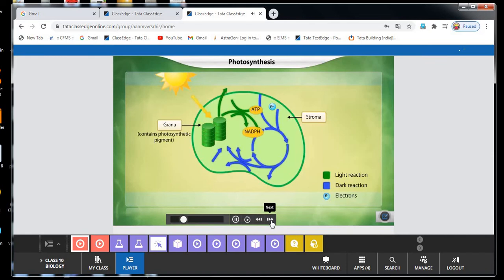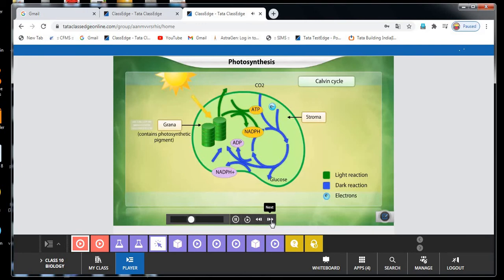In the dark reactions, ATP and reduced NADP, the products of the light reactions, are used to convert carbon dioxide to glucose. Glucose synthesis occurs in the stroma as a set of cyclic reactions called the Calvin cycle or the C3 cycle.